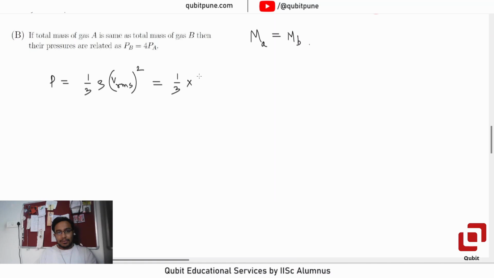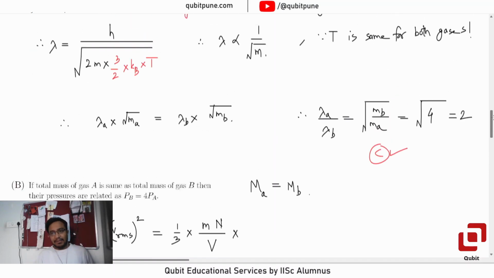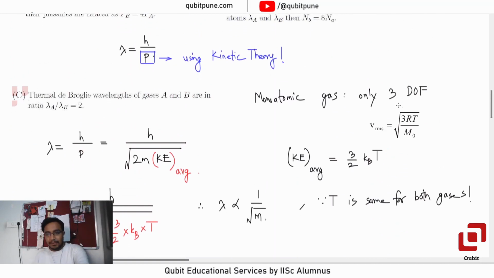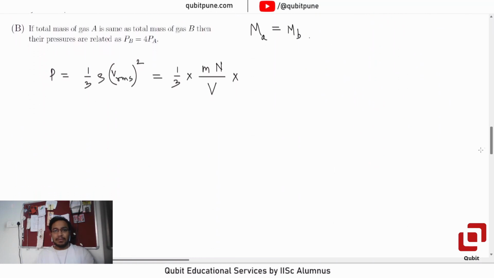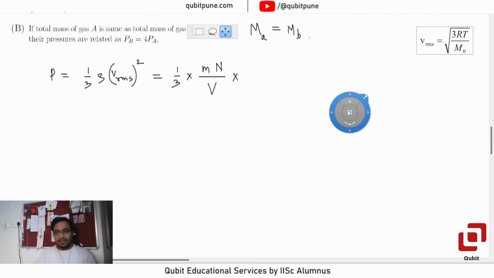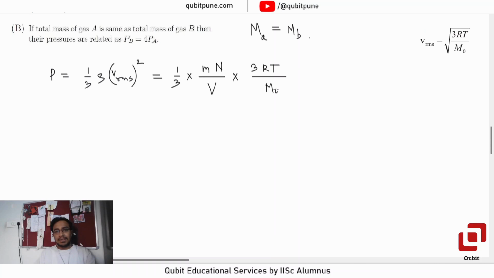If m represents mass of one atom, and N represents the total number of atoms, the total mass will be mN upon volume V into, now for that Vrms, we can use the formula here. You need to know the formula, otherwise it will be a bit difficult to solve the question. Into 3RT upon M naught, the molar mass.